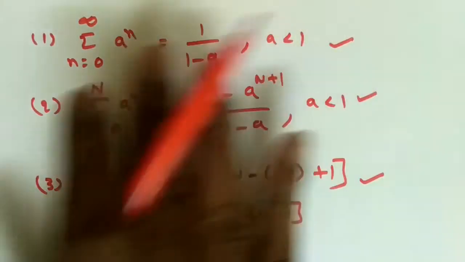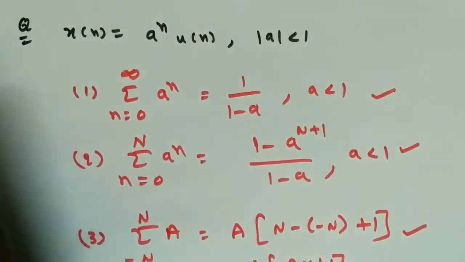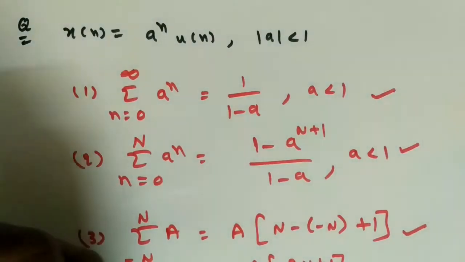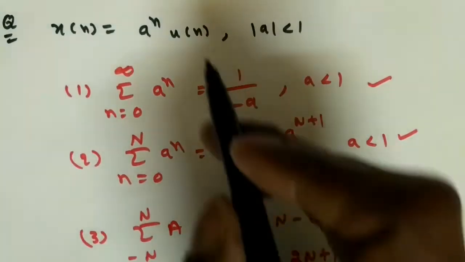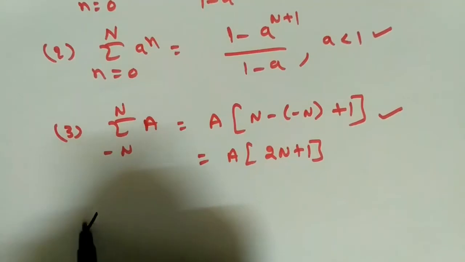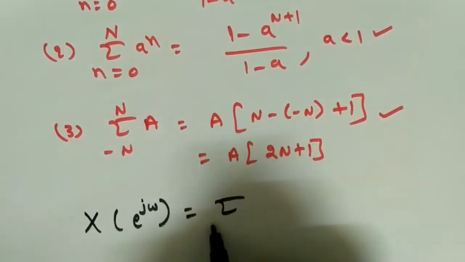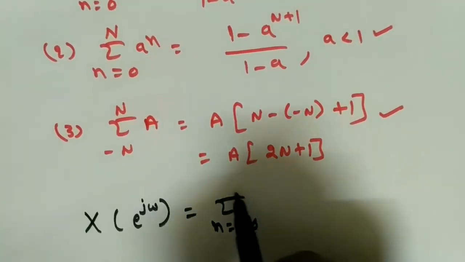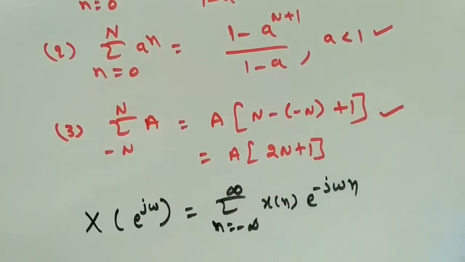So these three formulas are very important. Next we'll proceed to find the X of e^{jω}, or discrete time Fourier transform. So x(n) is given, a^n u(n). So we'll get the summation. I'll write the first formula, that is X(e^{jω}), which is equal to sigma n equals minus infinity to infinity x(n) e^{-jωn}.